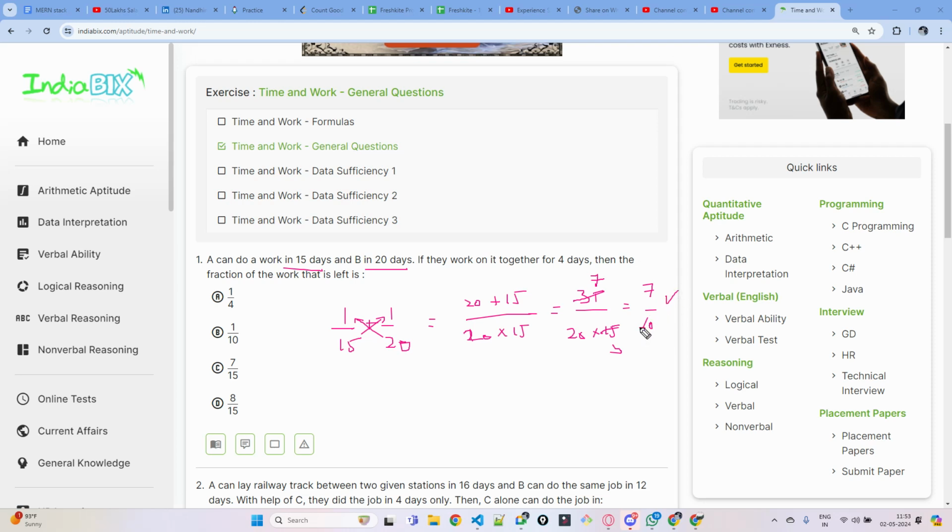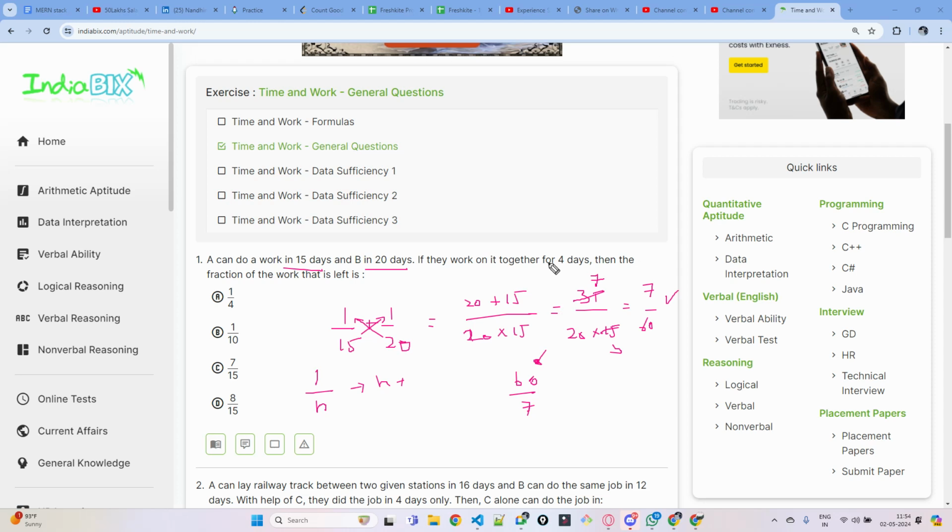So how many days will they take? If he finishes 1 by nth of the work in a day, it will take n days for him. Take the reciprocal of this. So they will finish in 60 by 7 days. One day they will finish this part of the work. So totally how many days will they take? 60 by 7 days. Similarly here also, 60 by 7 days. So totally this many days.